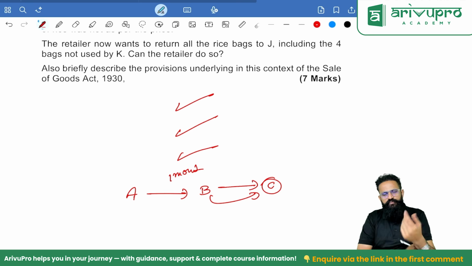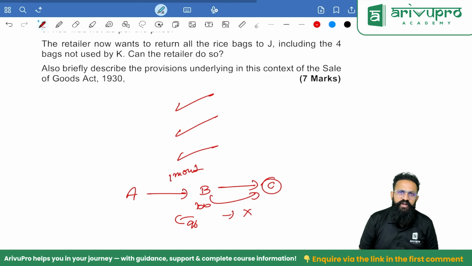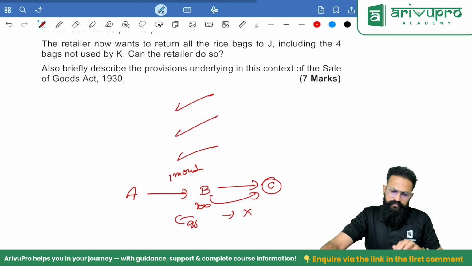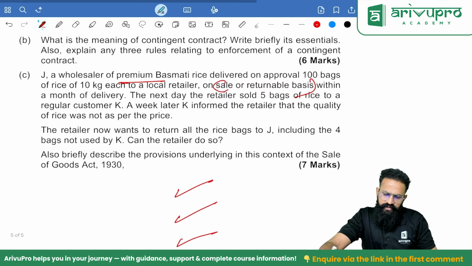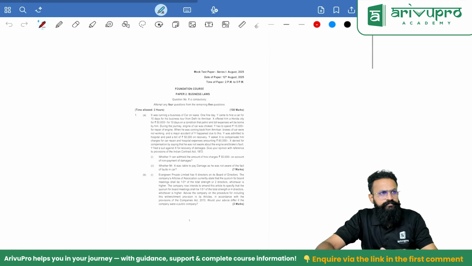So he has sold 4. So out of 100, people, I can return 96, no doubt, but I cannot return these 4, because on that you have already exercised your ownership. So the ownership is already passed. That's all done. Next one.